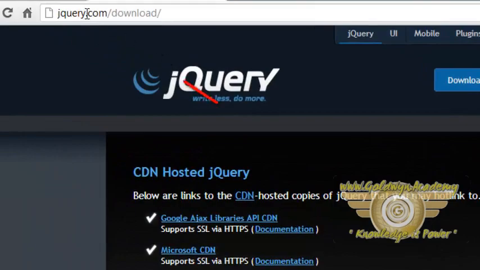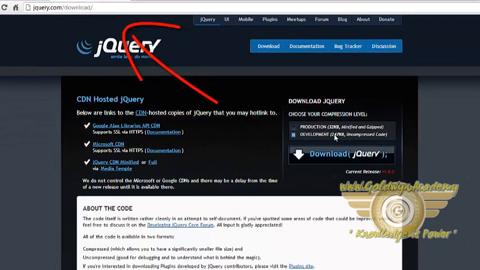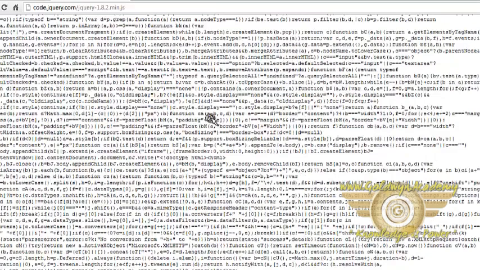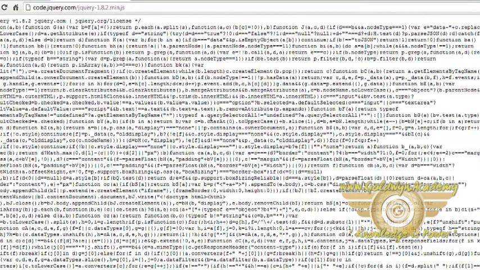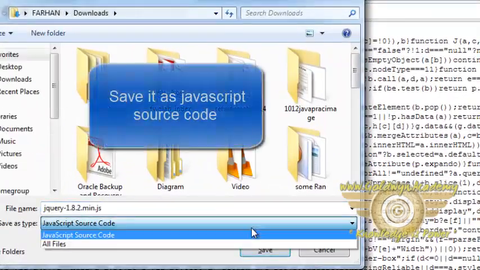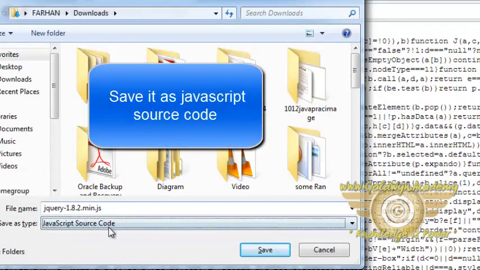Here, from this jquery.com website, there are two versions, production and development. You can download the production version, and then you can save it as a JavaScript source code file. Okay.